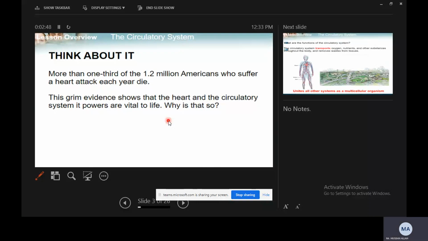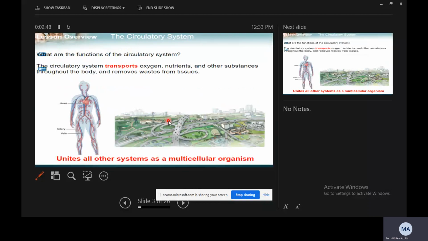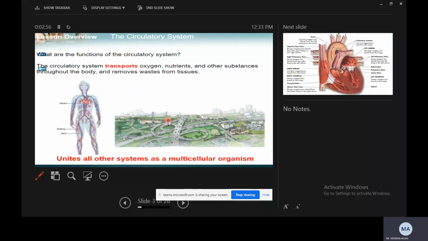What are the functions of the circulatory system? Before the function, the definition is important. The circulatory system is the system of the body which transports oxygenated blood from the heart to all parts of the body and collects back deoxygenated blood from all parts of the body for oxygenation, for the process of cleaning, right? So this is called the circulatory system. Now the functions of the circulatory system. It has different functions, right?